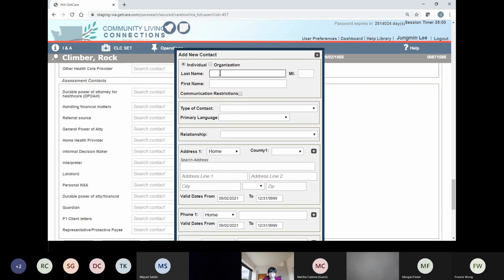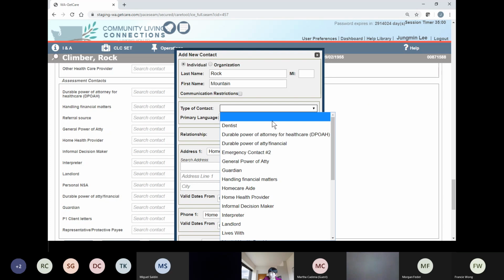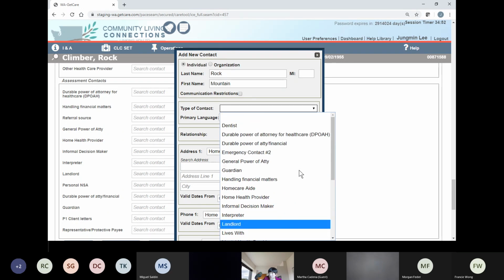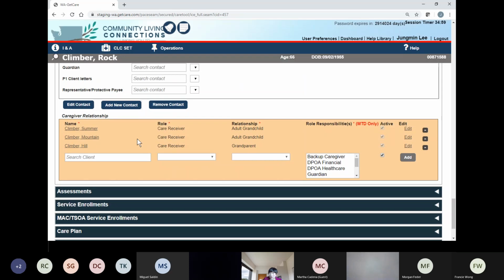So you can write it, maybe rock climbers, daughter's name is Mountain. And you see a type of contact. It has all kinds of different information, right? Different types, maybe lives with or emergency or things like that. So you can pick emergency contact right here, and then you can save here. Okay, I'm going to cancel. So that's how you add a new contact.